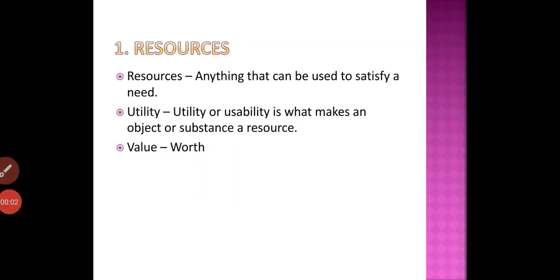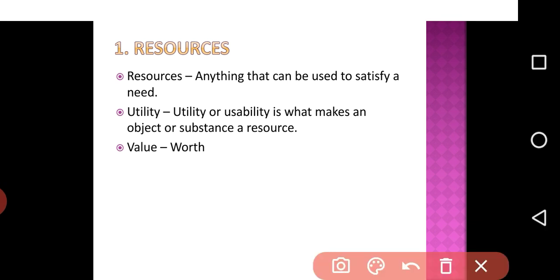Hello children, today I am going to revise Geography chapter 1, Resources. What is meant by resources? Anything that can satisfy a need. For example, I feel thirsty, I want to drink water. So water is fulfilling my need. So water is a resource.